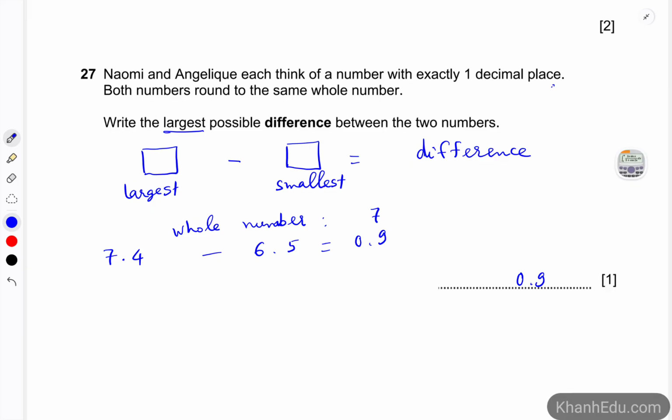You can take any number you want, like 13, right? So you have the largest decimal number, which will be 13.4, and then the smallest will be 12.5, and then the difference is also 0.9.